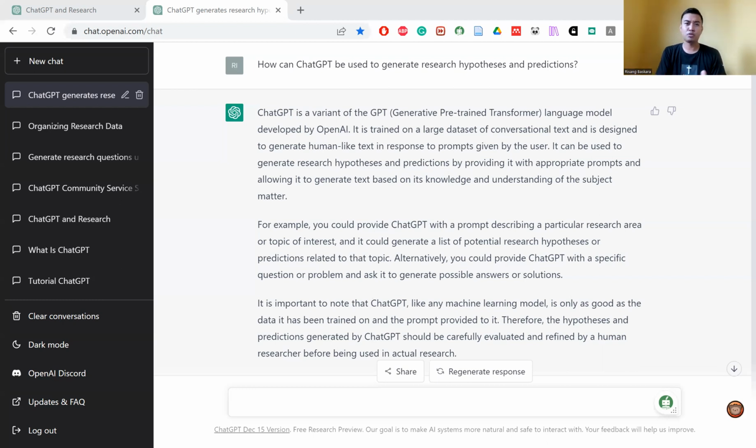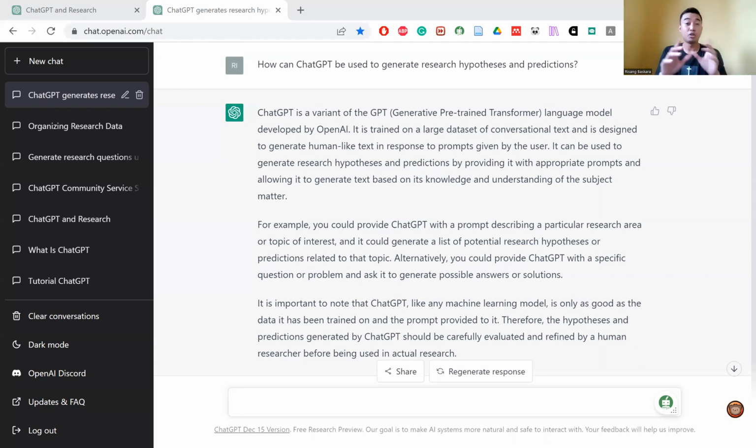Third, it is also important to review and refine the hypotheses and predictions as needed to ensure that they are clear, concise, and based on evidence. This may involve seeking feedback from colleagues, mentors, or even supervisors, and revising the hypothesis and prediction based on the feedback.